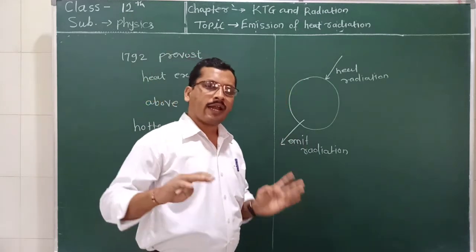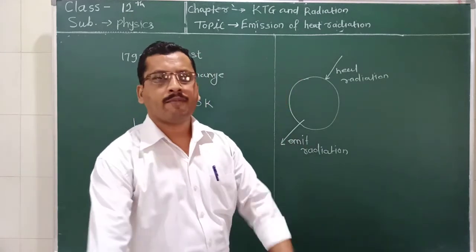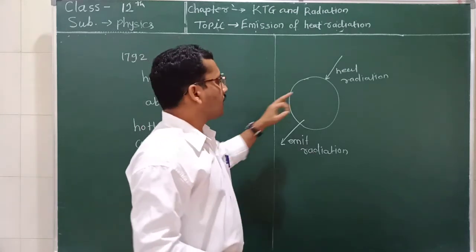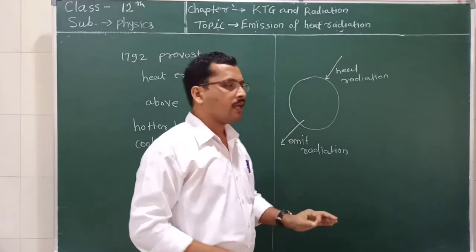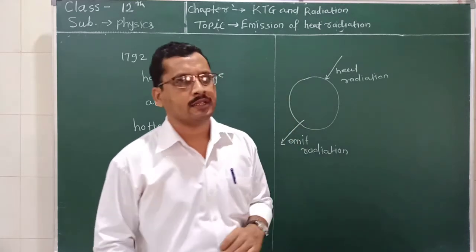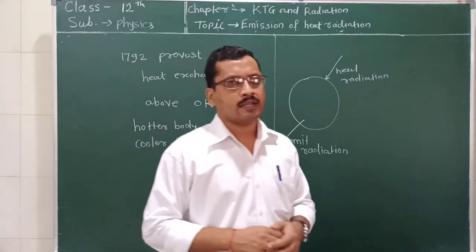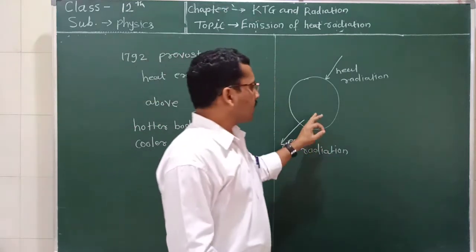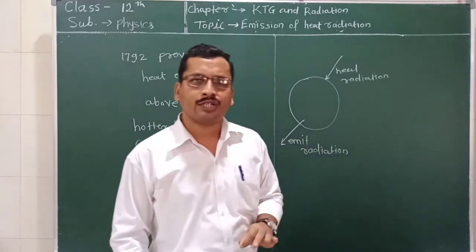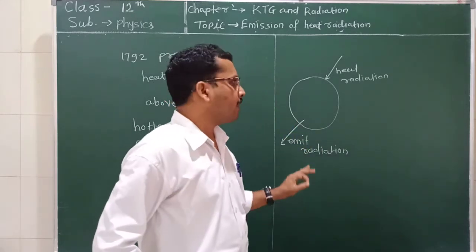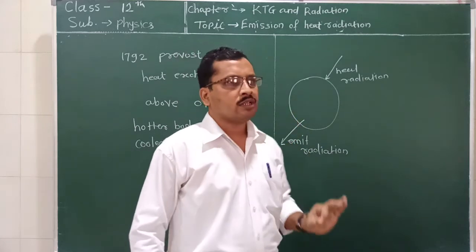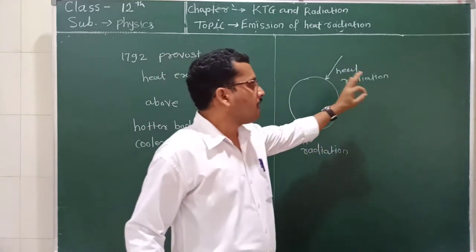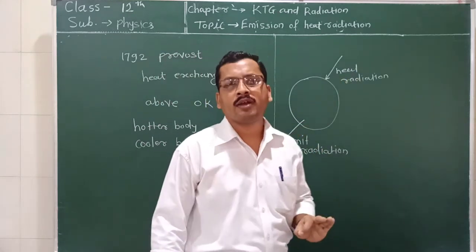And we know that the kinetic energy depends upon the temperature of the body, so as the heat radiation is absorbed by the body, its temperature goes on increasing. As the temperature increases, according to Prevost's theory of heat exchange, it starts emitting radiation till the temperature of the body equals the room temperature. So the rate of absorption equals the rate of emission.